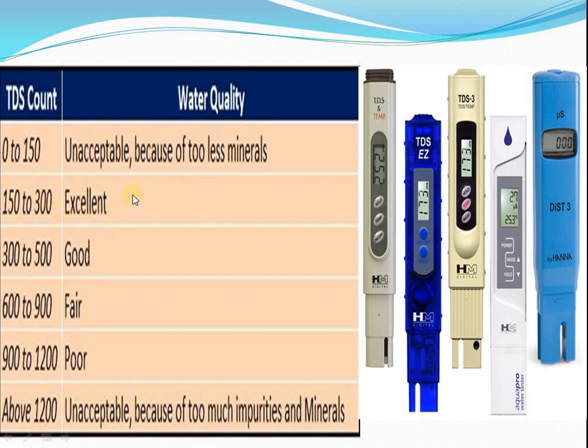It means soluble salts like calcium, magnesium and sodium, which are required by our body, are there. It is beneficial. If the TDS level increases to 500, it is still good. But 600 to 900 is fair, and 900 to 1200 is poor, because that will create other problems in regard to biological functions.